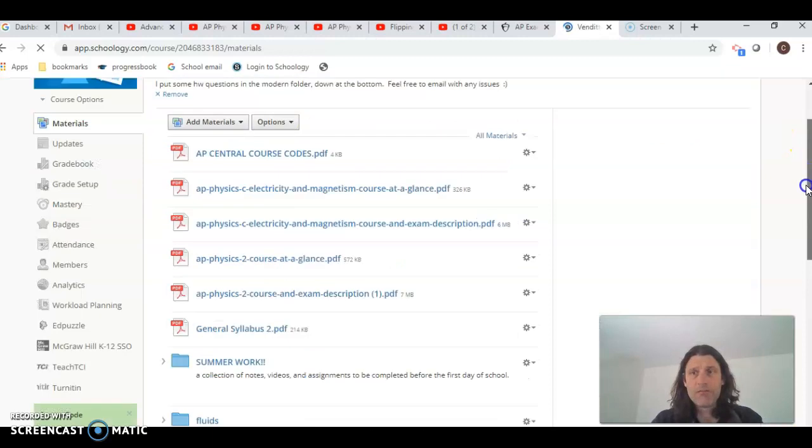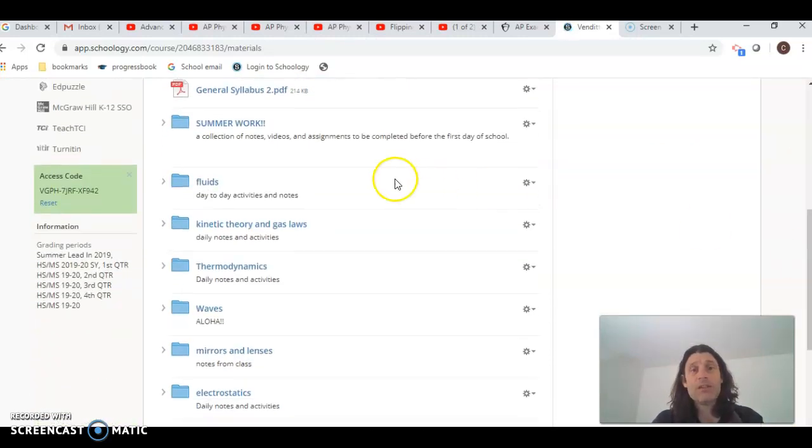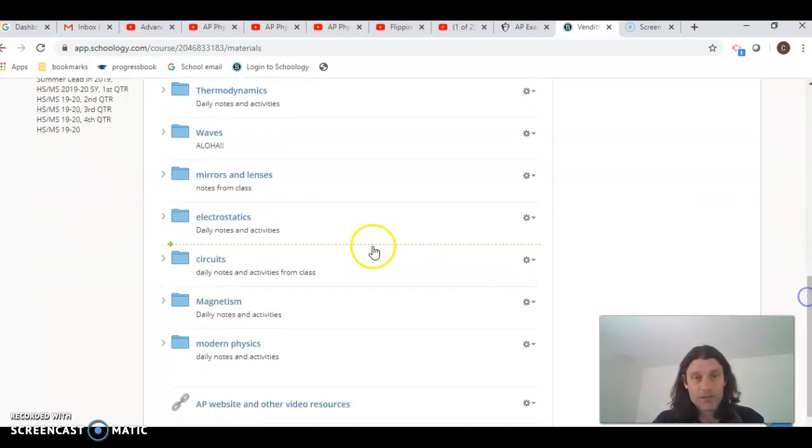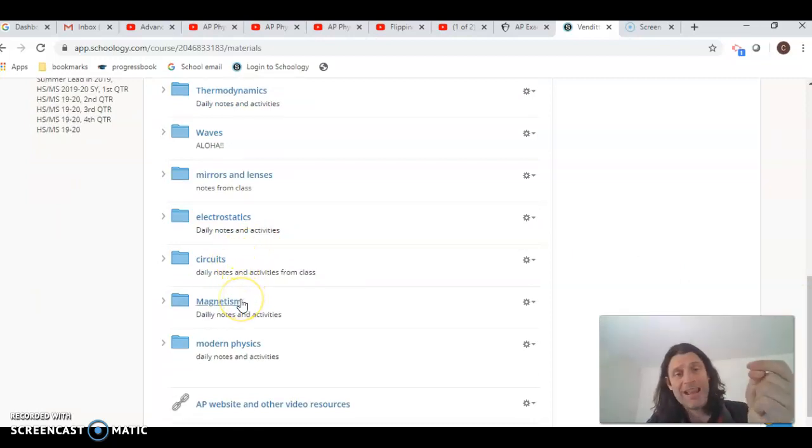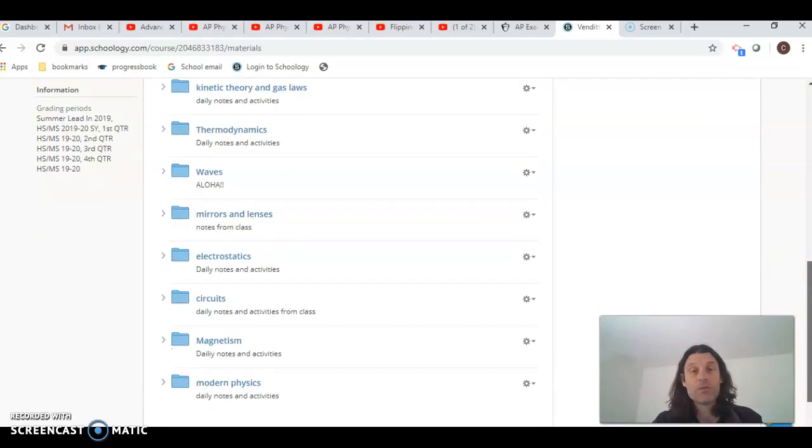And once you have that, again, in any of these, the summer work, that is where it told you about fluids, the kinetic energy, and thermodynamics. This is all one topic. It looks like you don't have to do the waves or the mirrors and lenses, but then the electrostatics is certainly there, circuits is certainly there, magnets is certainly there, and it looks like modern physics isn't. And then this is that video that I posted a while back that shows you where these resources are.